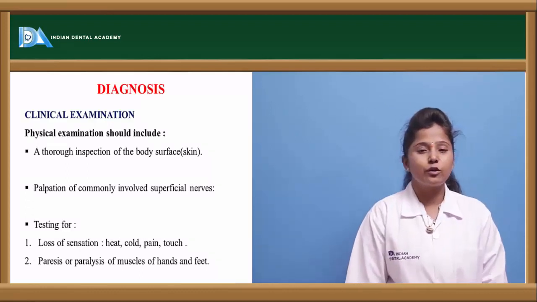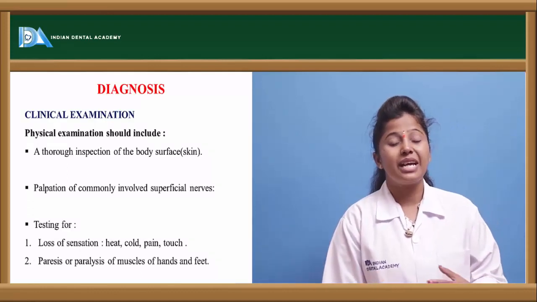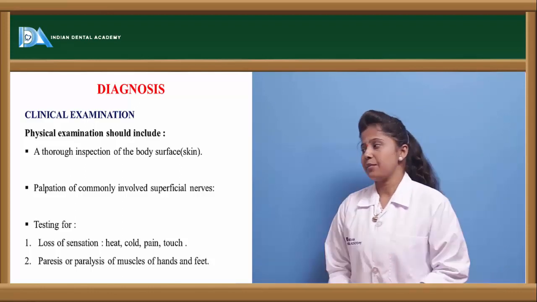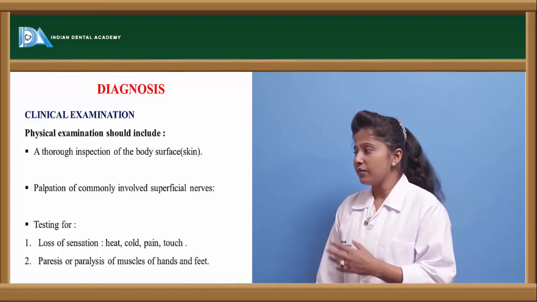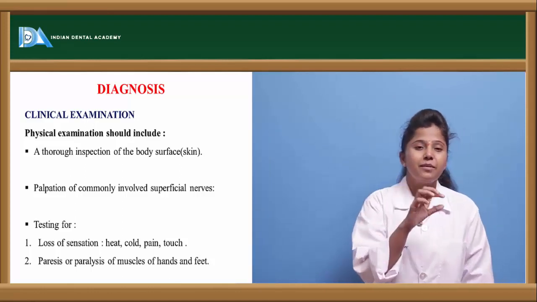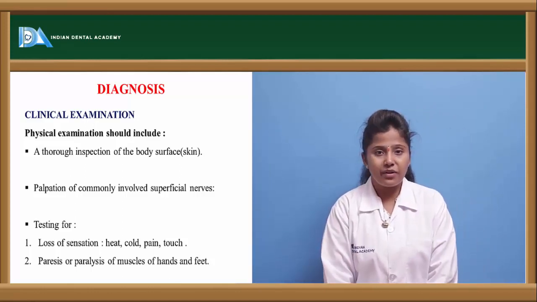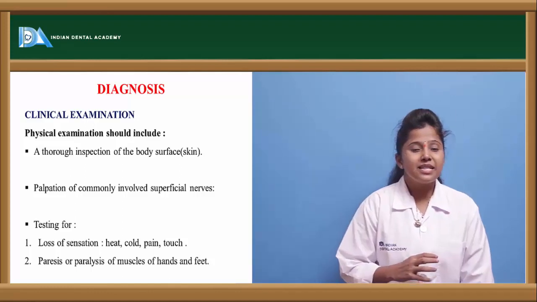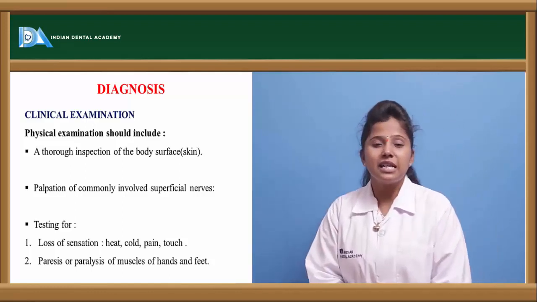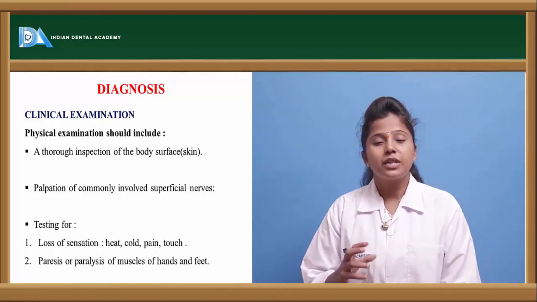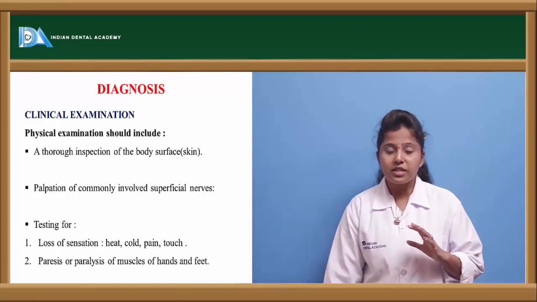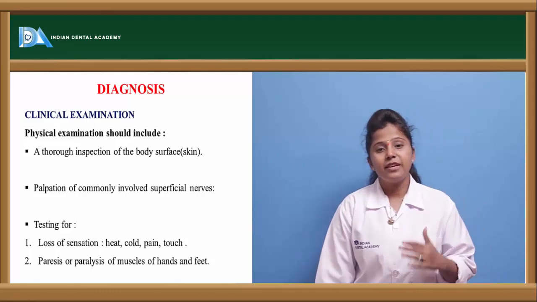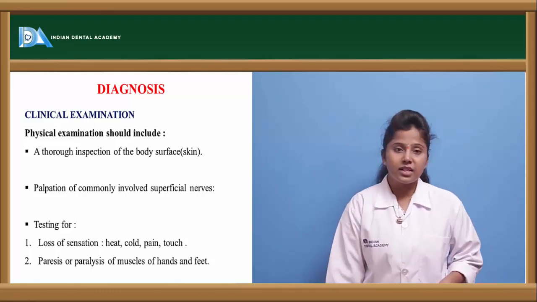Let us see the diagnosis of leprosy. How can we examine? First is clinical examination. The first thing is that we have to observe the person physically. Leprosy is a condition where skin lesions are formed on the skin, so by observing the lesions only we can say which kind of leprosy the person is suffering from. But if we cannot make it through that, then other tests are performed.